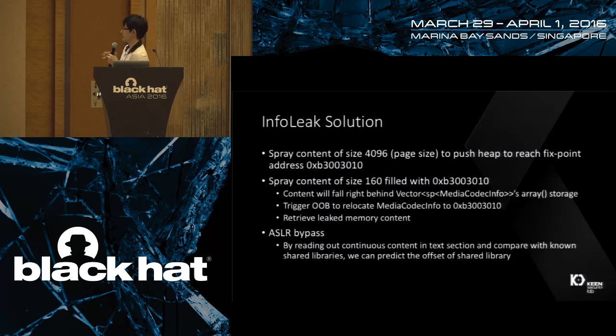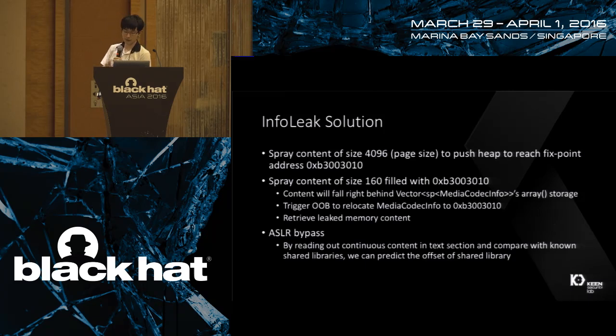So our info leak solution is as follows. We spray content of size for a page size to push the heap to reach a fixed point address, B3003010. The first 16 bytes is metadata of the jemalloc. Secondly, we do a spray on content of size 160 filled with the heap address, and it will fall right behind the vector's array storage. Then we trigger an out-of-bound to relocate the media codec info to the sprayed heap address, and we can retrieve the leaked memory content.